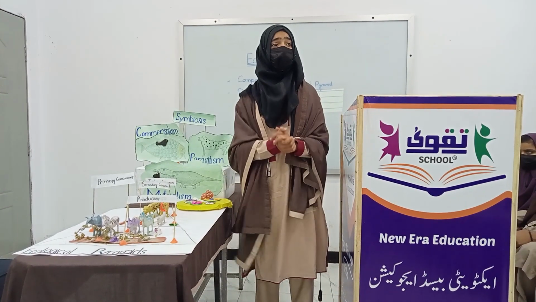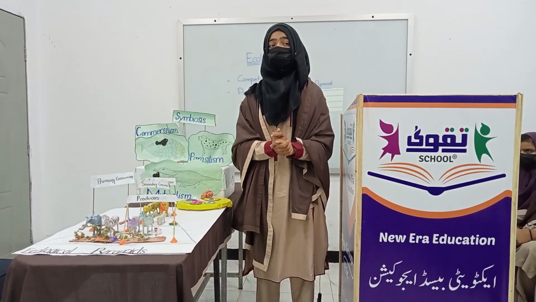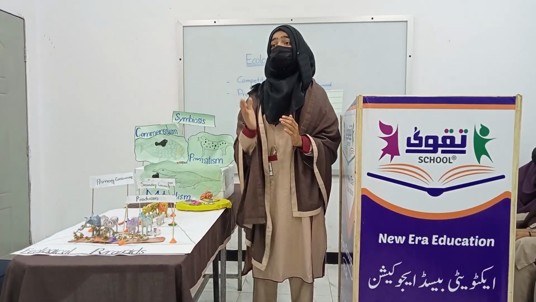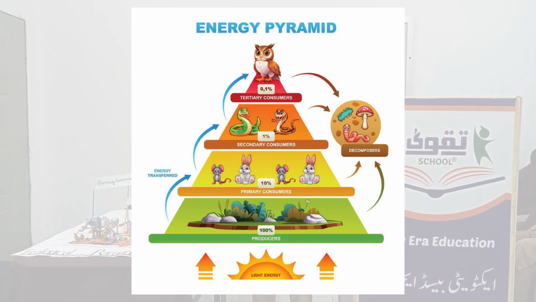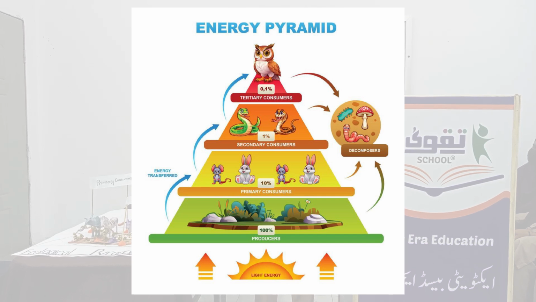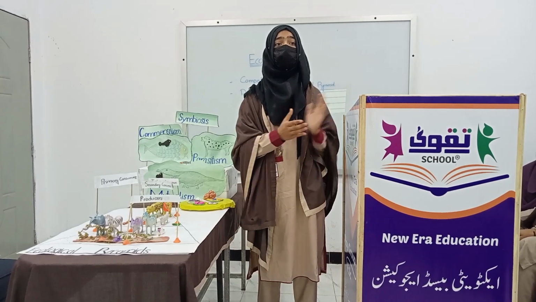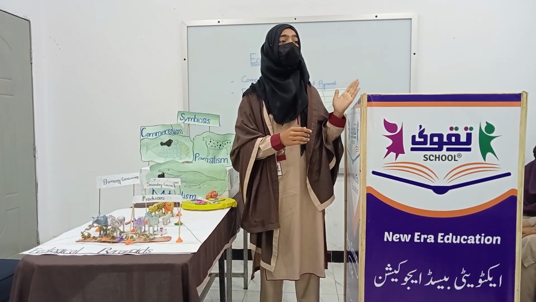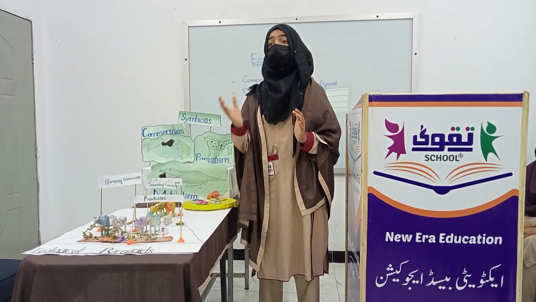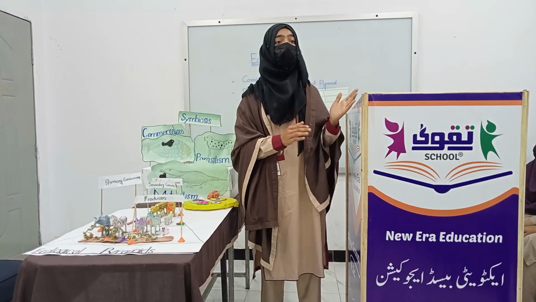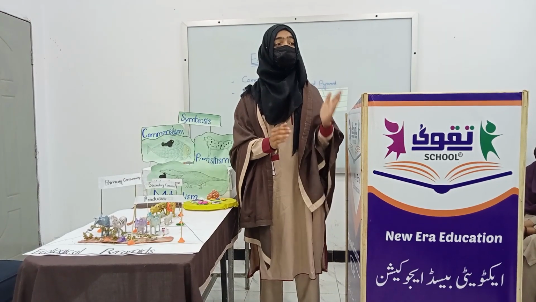I would like to tell you about the nutritional relationship between organisms. One of the most important things about the role of a species is how it gets its energy. Ecologists study the flow of energy through communities and discover the nutritional relationships between organisms. Most interactions between organisms of different species occur when one organism feeds on another organism. Food contains nutrients and energy needed for survival. When one organism becomes food for another organism, some of the energy in the first organism is transferred to the second organism.